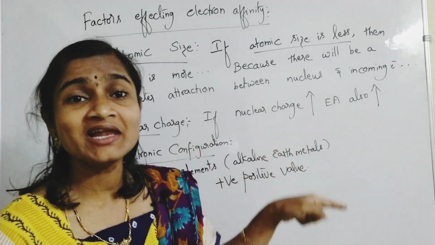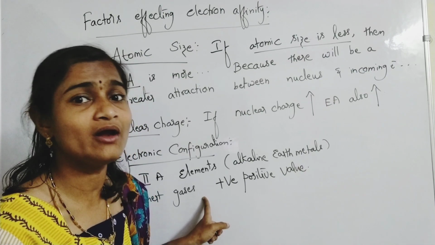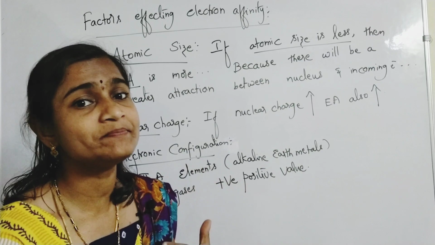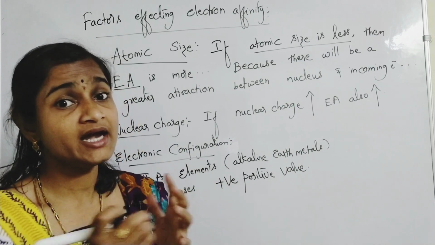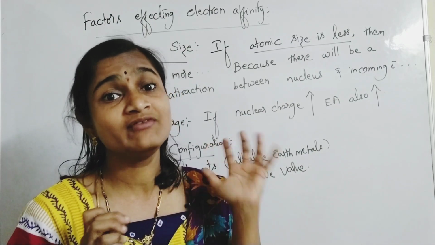You are going to give an electron to an inert gas. Will that inert gas accept that electron? Never. It has almost zero tendency to accept that electron. Until and unless you give me a lot of energy, I will not accept that electron, it will say.